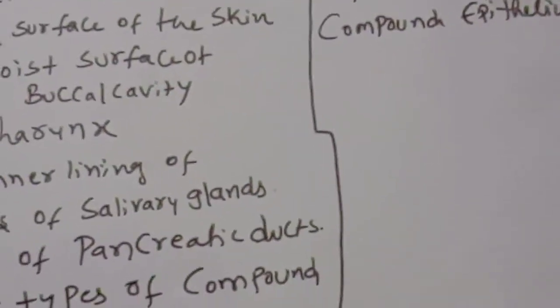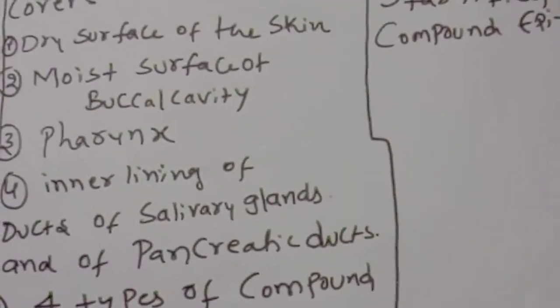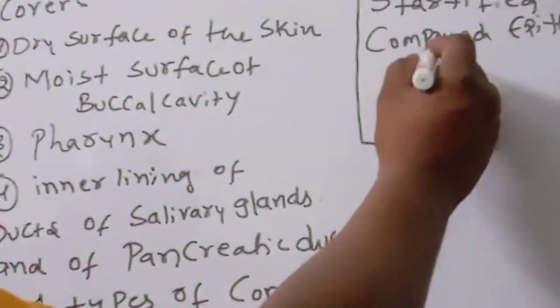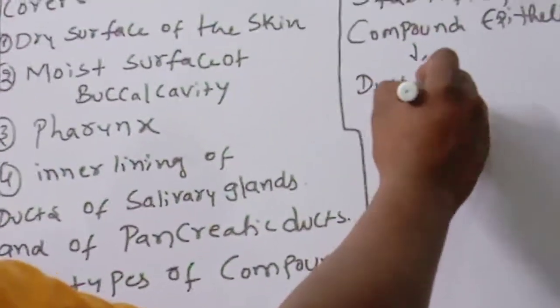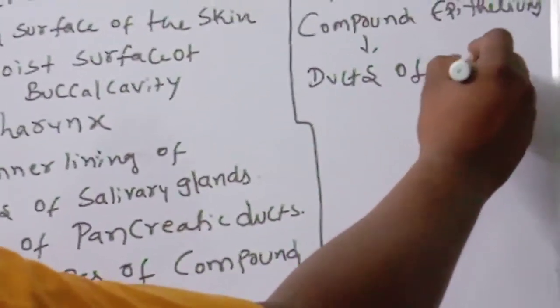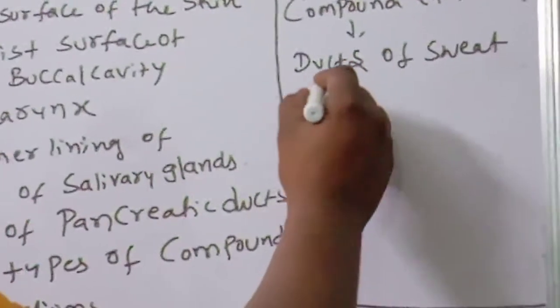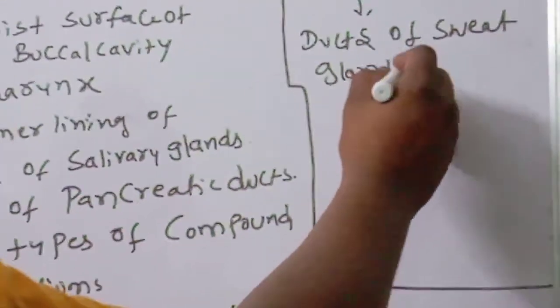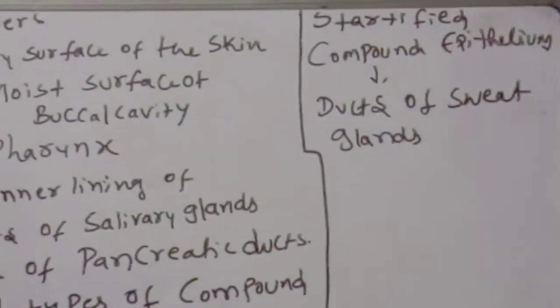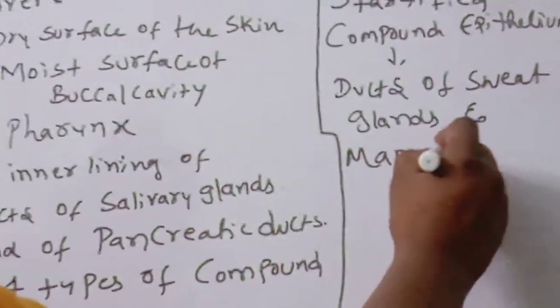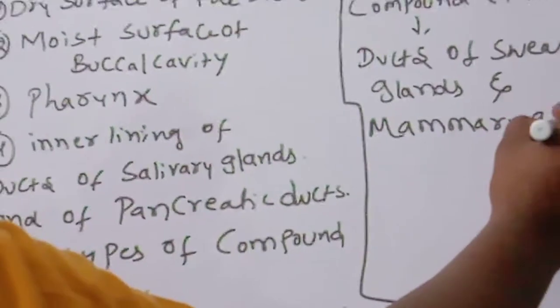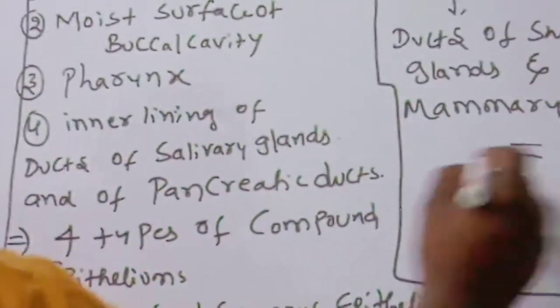It is mostly found in the ducts of sweat glands and mammary glands. Okay, children. This point is also very important.